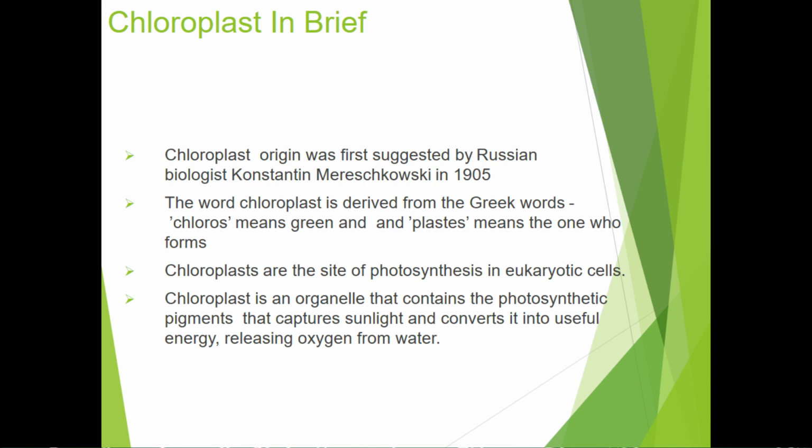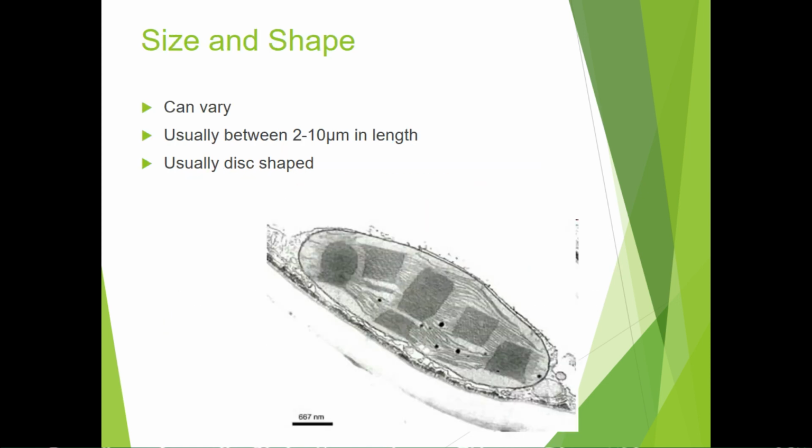So, chloroplast is an organelle that contains the photosynthetic pigments that capture the sunlight and convert it into useful energy, releasing oxygen and water. The size of the chloroplast varies from 2 to 10 micrometer in length, and the shape varies from discoid, oval, ovoidal, spherical, etc.